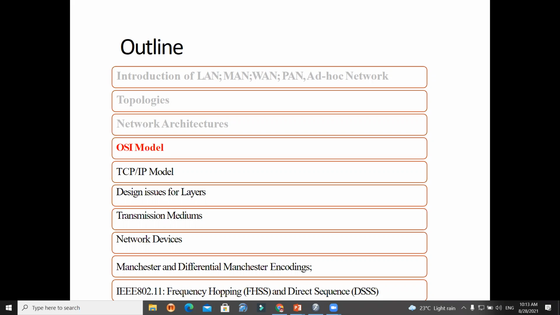So you should be very, very familiar with these models, because if you know these models very well, then you understand computer networks and computer architecture. Otherwise, however much you read, if you don't know how the layers work and how the model works, then there is no meaning in that. First we will see the OSI model. Before going into the PPT in depth, I will show you some animations, and through those animations the concept will get more and more clear.